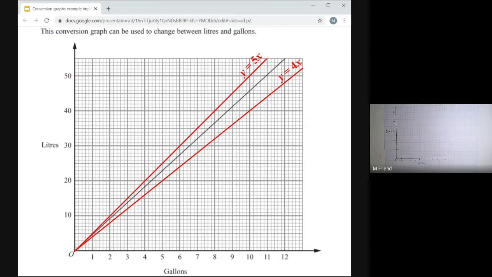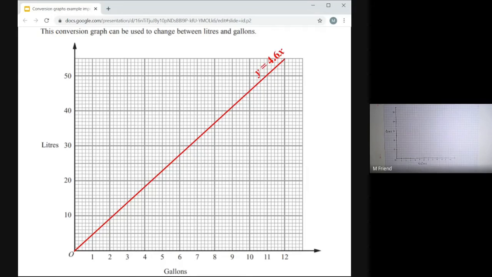Well, it's none of these. They all were wildly wrong. It must be a number that's somewhere between 4 and 5. Okay, somewhere between 4 and 5 to get the correct equation for this line, the correct rule that links the 2 coordinates. Okay, you can have a guess if you like. It turns out the correct rule is 4.6.